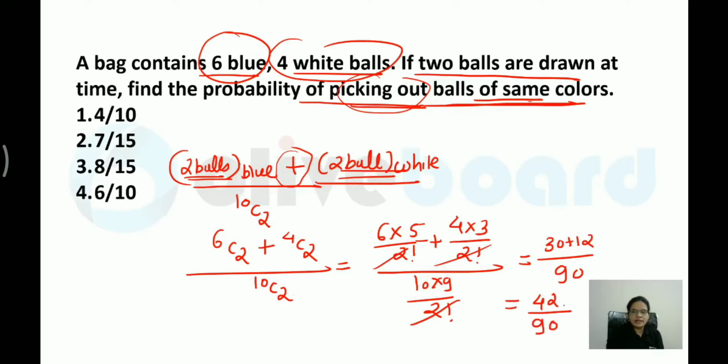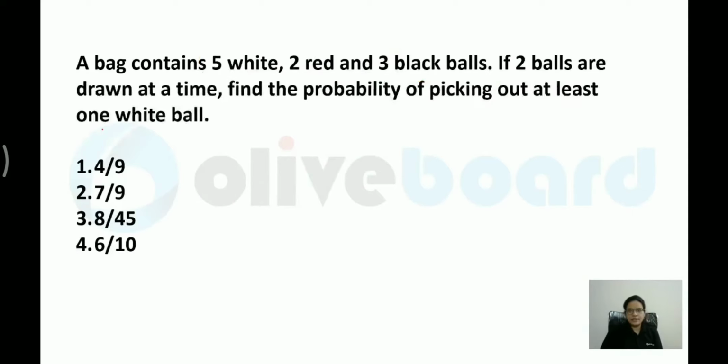So I can calculate over here. Both of the numbers are divisible by 3, so you can divide it by 3. I think it is divisible by 6 also. 6 7s are 42 and 6 15s are 90. So directly also you can write down 7 by 15. Getting it? So this is the application of fundamental principle of multiplication and fundamental principle of addition. Let us move on to the next concept again.